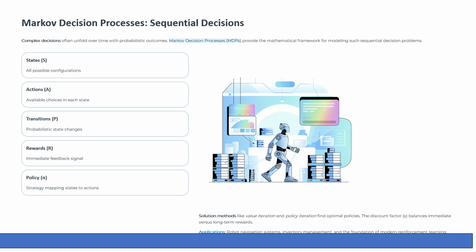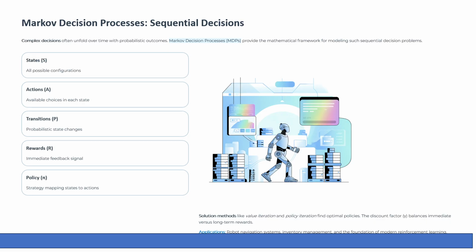An MDP has five key elements: state, all possible configurations of the world; action, what you can do in each state; transition, probability of moving between states; reward, immediate feedback for being in a state or taking an action; policy, your strategy, a mapping from states to actions. The goal is to find the optimal policy that maximizes the total reward over time.